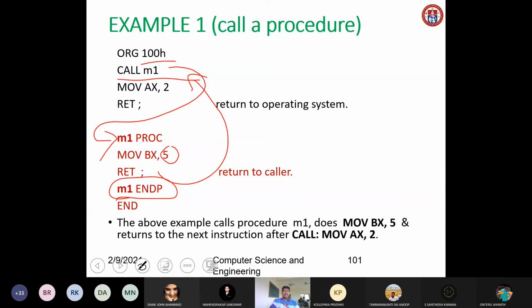Then simply here again, return. Return means nothing will be written. Then here, END. END means it is the end of the program. This is how we call a procedure.